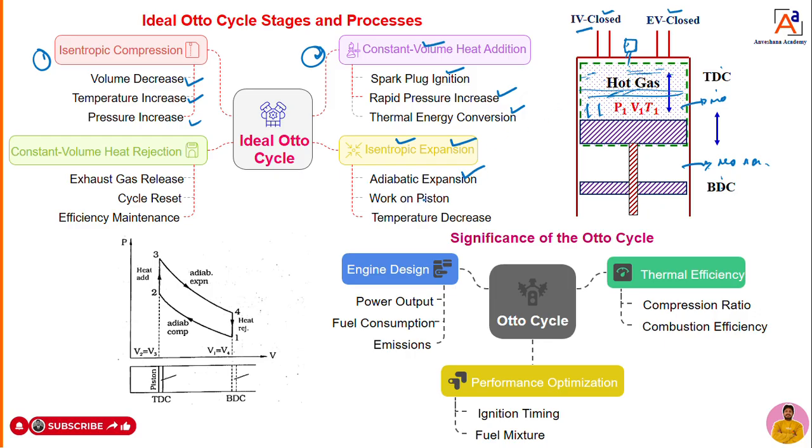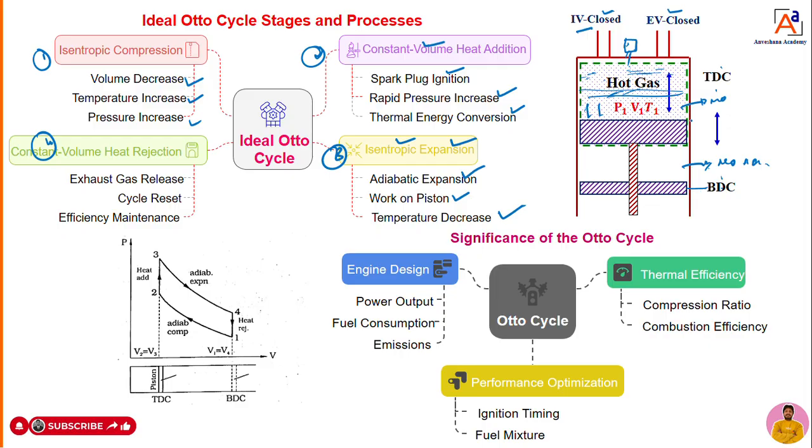Now, what is actually happening? Explosive force is going to be created on the piston. The piston is moving down, hence work is done by the piston. When the piston moves from TDC to BDC, temperature is going to decrease. This is the third operation, we know already. The fourth operation is what? The heat rejection.